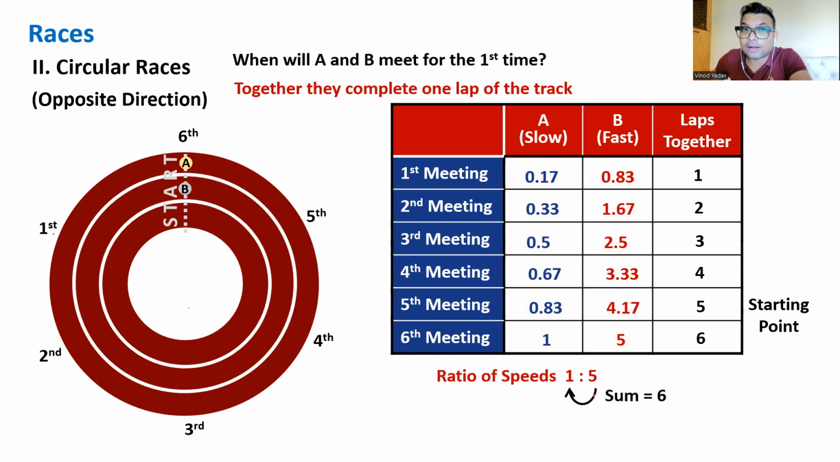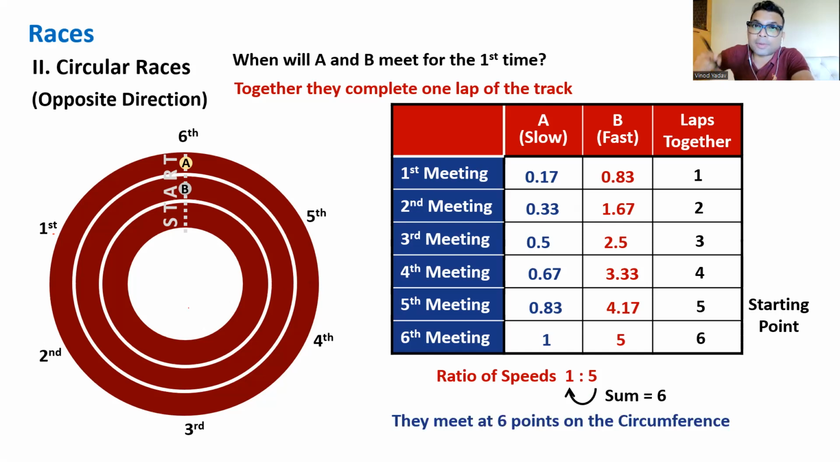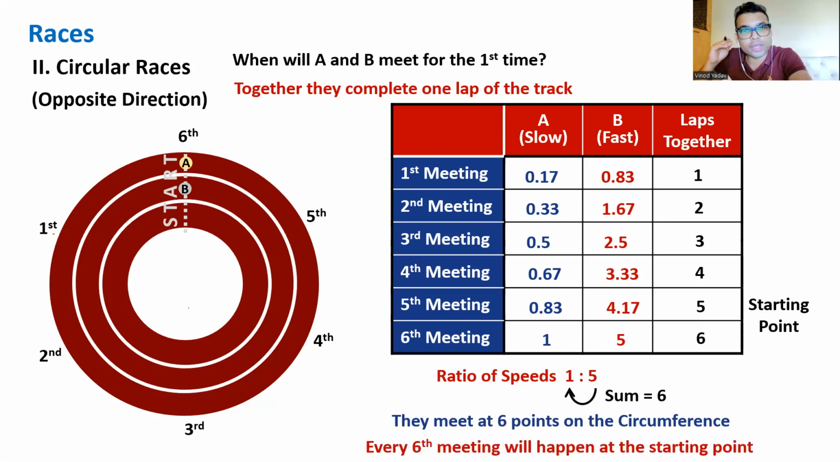Now you have to add for opposite direction. So add for opposite direction, subtract for same direction. 5 minus 1, 4 was for same direction. 5 plus 1, 6 is for opposite direction. So they will keep meeting at 6 points and the sixth meeting will happen at the starting point. So every sixth meeting will happen at the starting point. I hope this situation is also very clear now, friends. The golden line in red color was this only. Okay. All right.